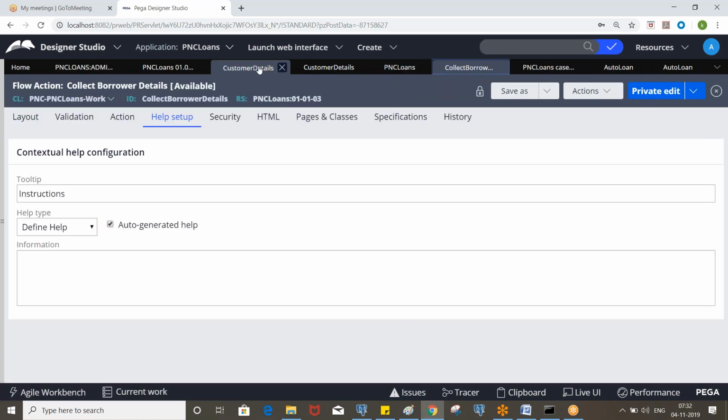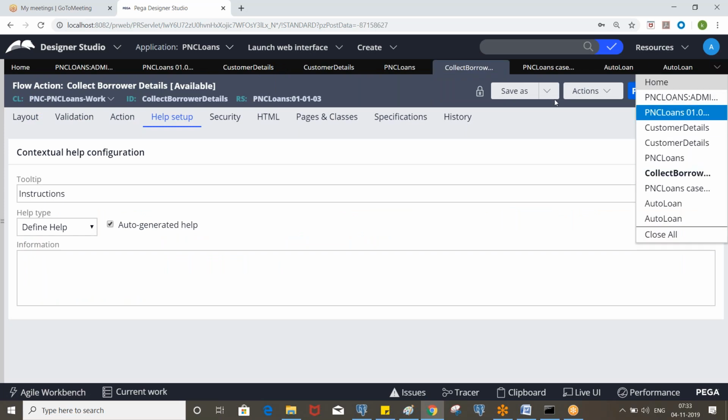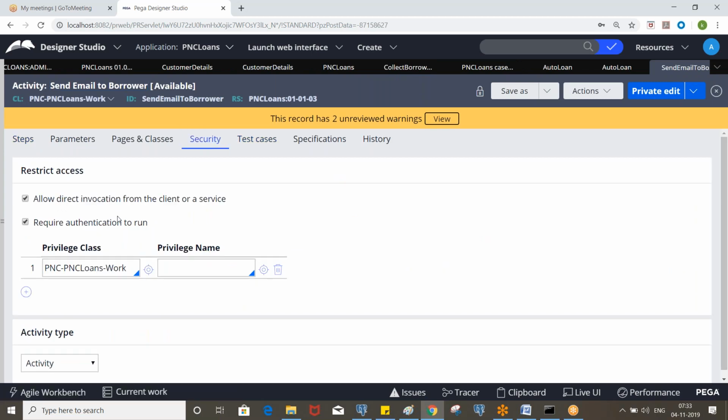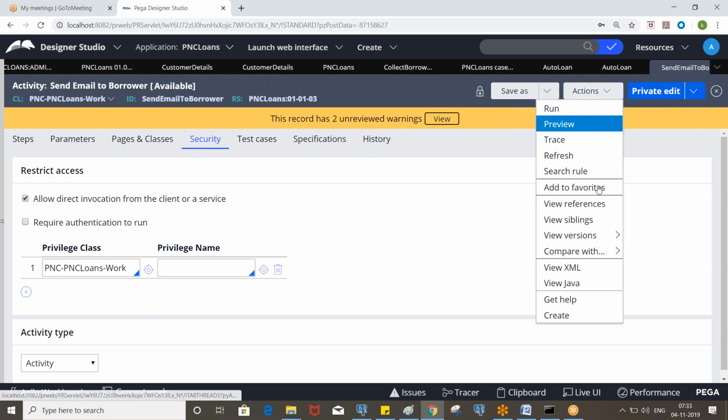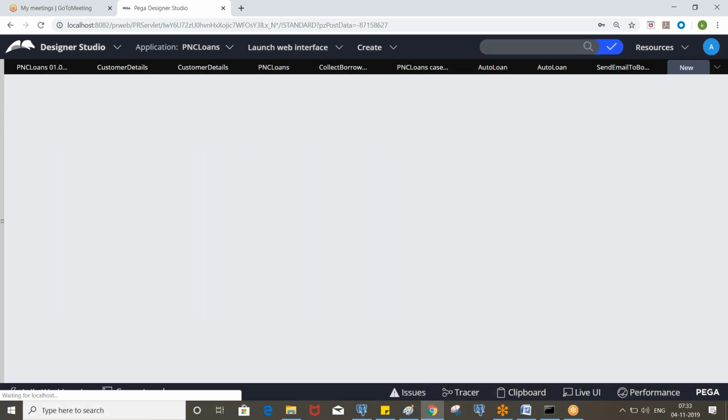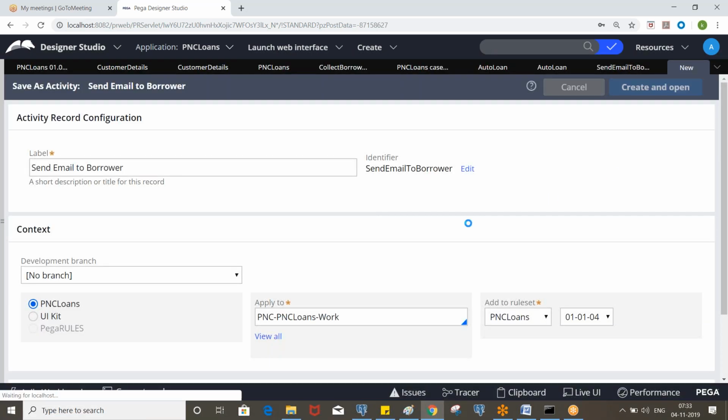And in the activity, you need to select this option. So where is the send email? Open the activity. In the security tab, we need to select allow direct invocation from the client or service. It is there in 03, let's save as into 04. This is related to the security.